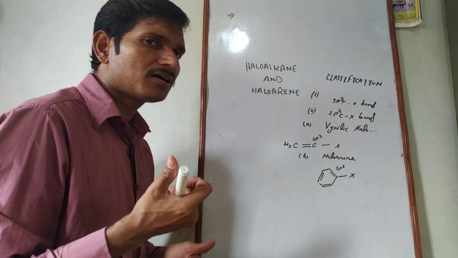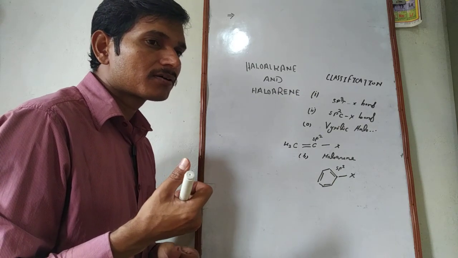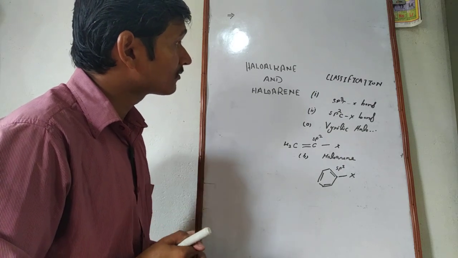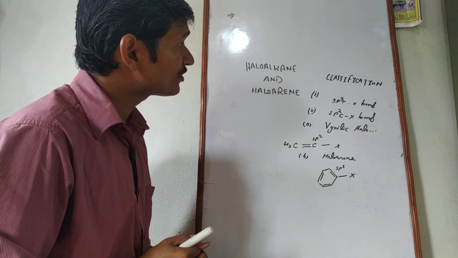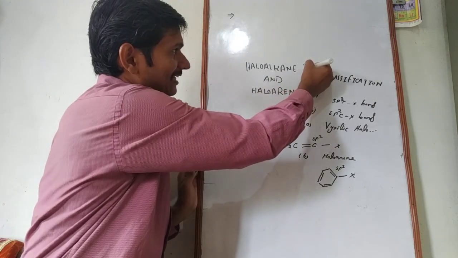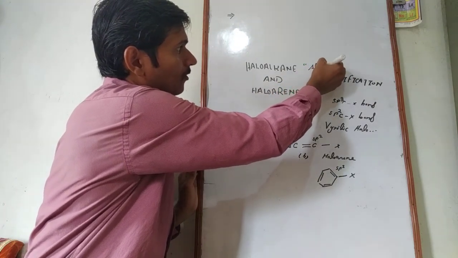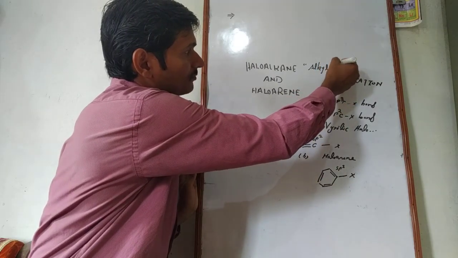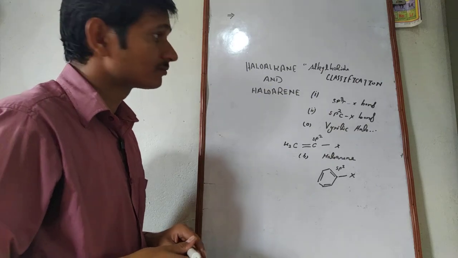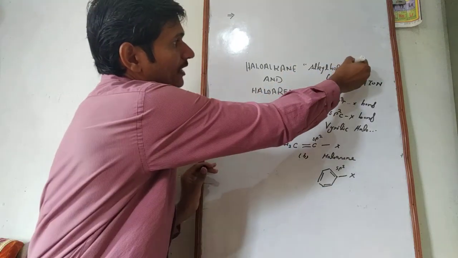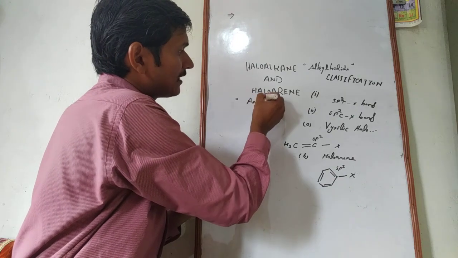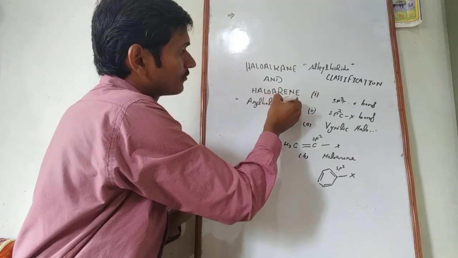Let me say something more about it. Haloalkane may also be termed alkyl halide, while haloarene may also be termed aryl halide.